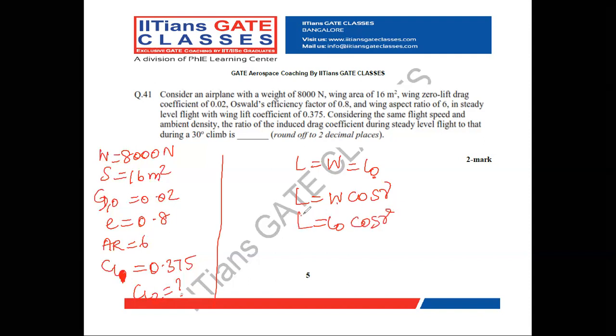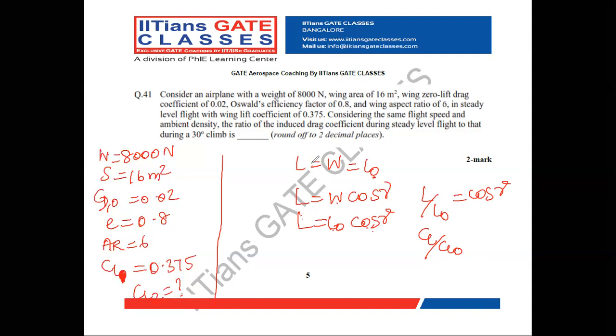So lift of 30-degree climb equal to lift of steady level flight into cos gamma. So L by L naught can be written as cos gamma.